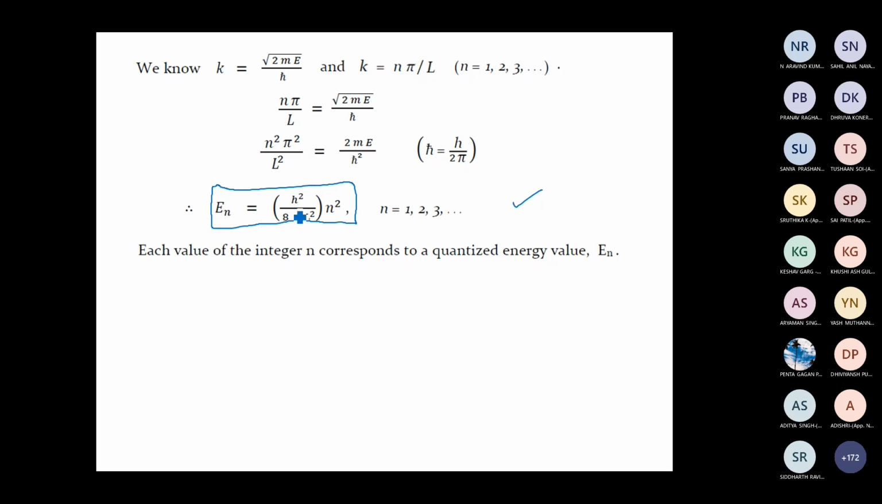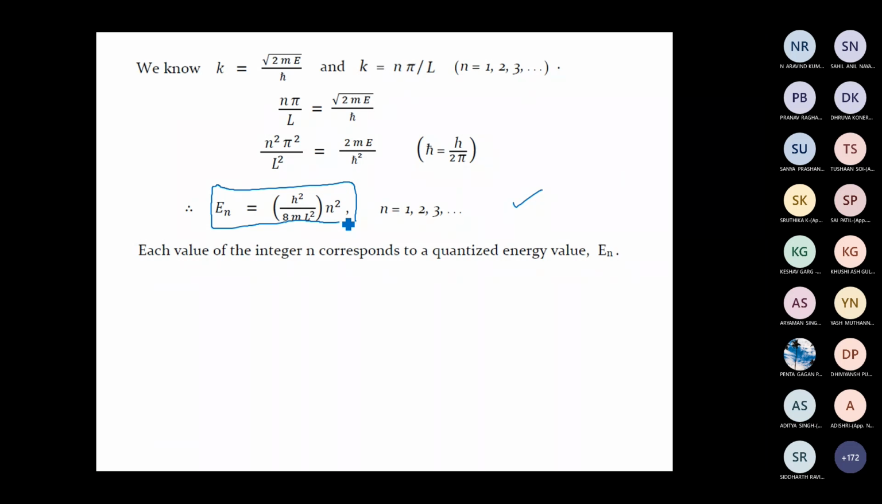h is a constant, m is a constant for a given particle, and for a given potential well, L is a constant. So all the terms in the bracket are constant, and the only thing that can vary is n. But n can take only fixed integer values: 1, 2, 3, etc. So the energy of a particle trapped inside a potential well can vary only in a discrete way.